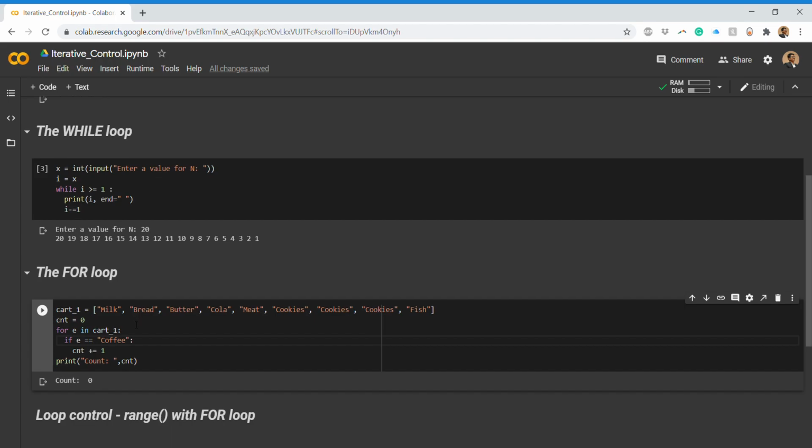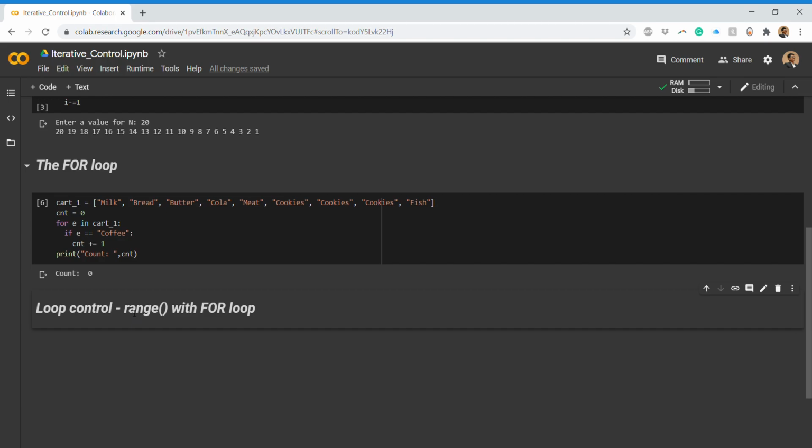Now we come to the main discussion of today, that is, we have something called range with the for loop. We have seen how we can use the for loop above, and now we'll mainly understand the semantics as well as the syntax of the range. This range function is most widely used in programming. Whatever you do, if you want to print any numbers from some lower range to some higher range, you basically employ this range function.